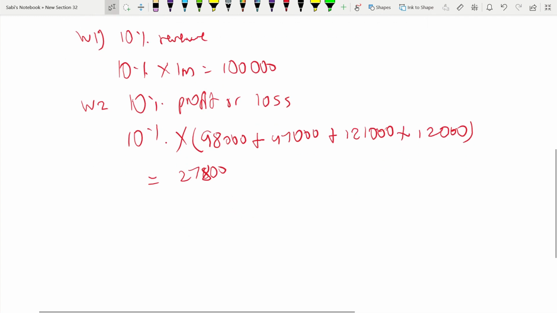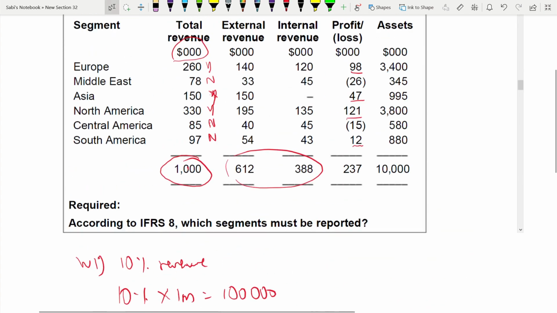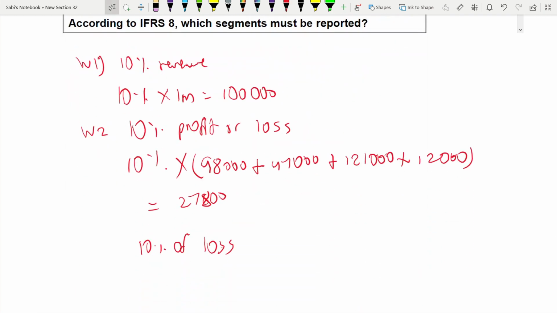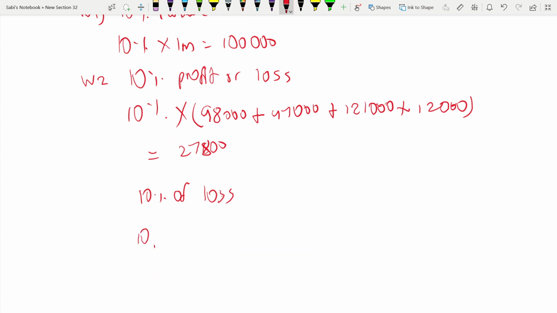Now 10% of the loss making segments, which are 26 and 15. Only two segments are reporting loss. See which one is higher. So 10% of 26,000 plus 15,000, which is 41,000. So 10% of that 41,000 is 4,100.